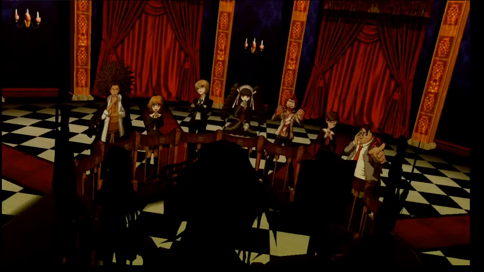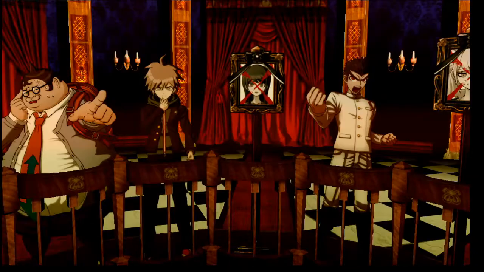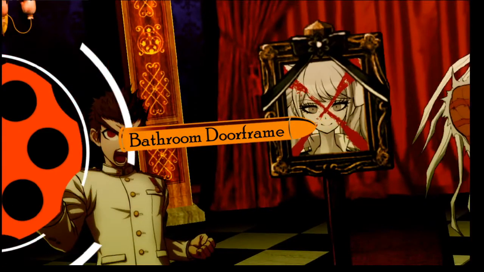Yeah. So now there are more than one bit of yellow text throughout the argument, so you've got to figure out which one's right. Bathroom door frame.